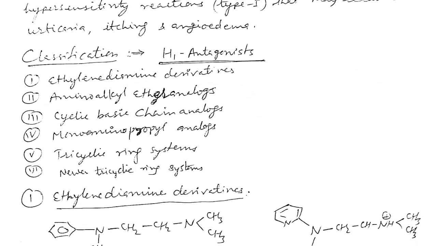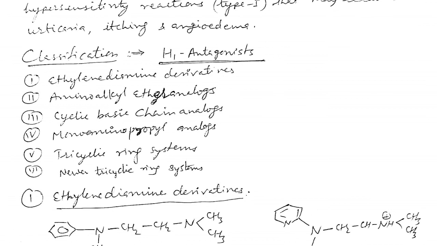Our discussion continued on H1 antagonists. We have classified the H1 antagonists into six categories as per the chemical structure or chemical nature. First, ethylene diamine derivative. Second, amino alkyl ether analog. Third, cyclic basic chain analog. Fourth, monoamino propyl analog. Fifth, tricyclic ring system. And last, sixth, newer cyclic ring system.